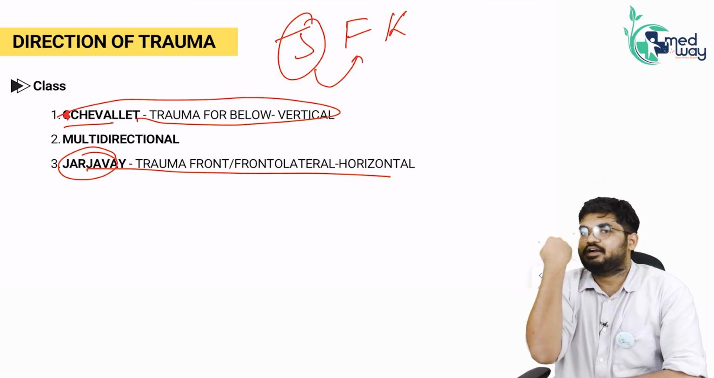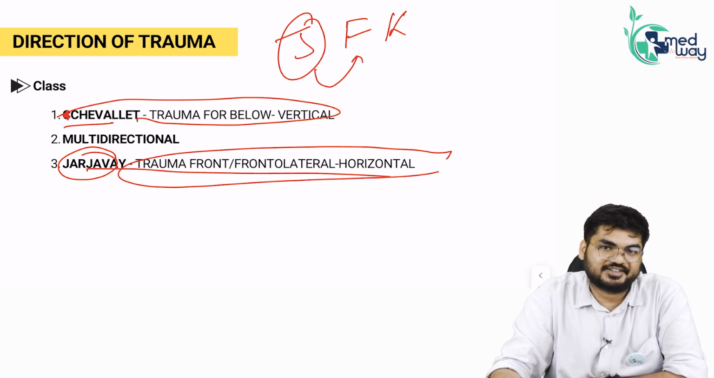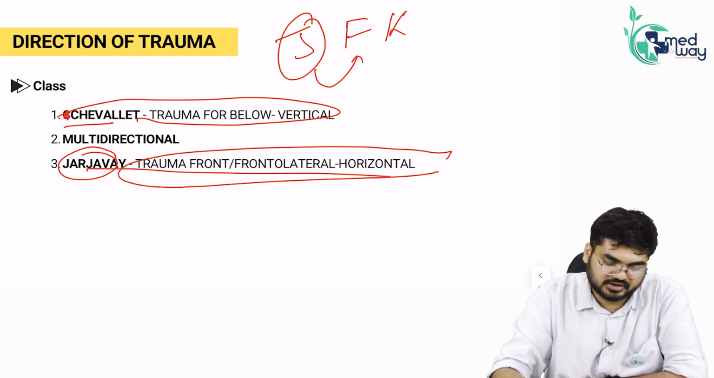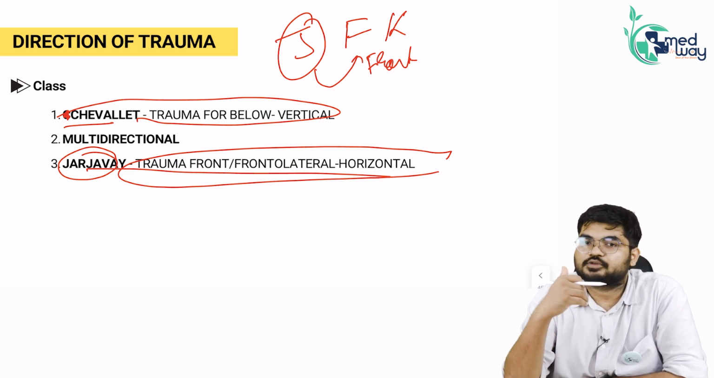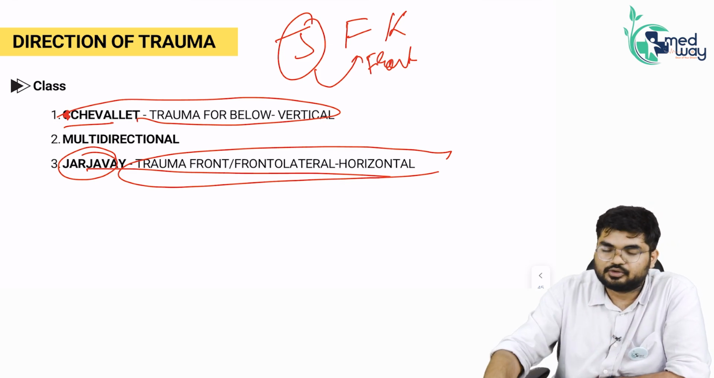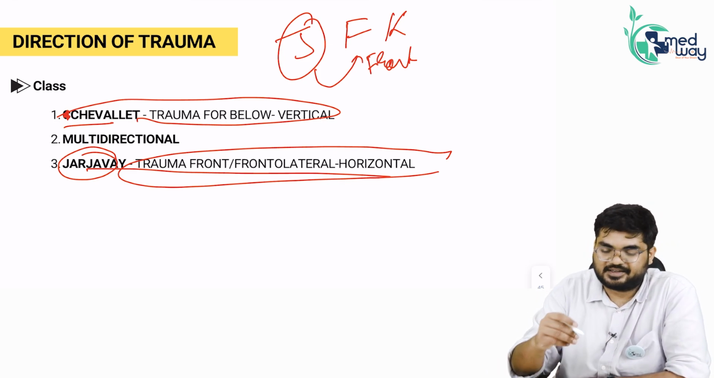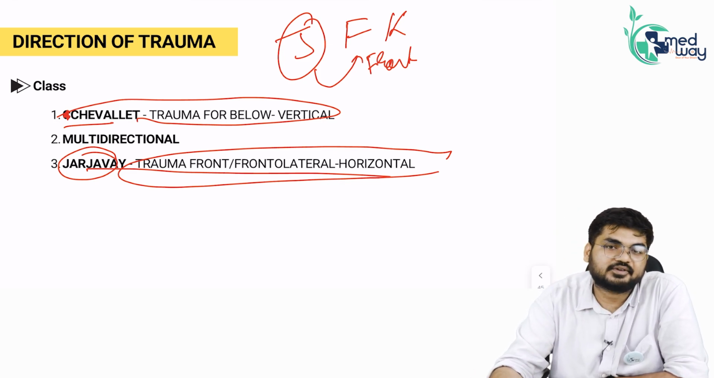If it is from the front, it will lead to a horizontal fracture, and the simple mnemonic is John F. Kennedy, JFK, Jaja is from front. If Jaja is from front, that means Le Fort is obviously from below. Apart from that, trauma to the nose can be multidirectional, but mostly this sort of classification you don't have to write in that examination paper. You just have to mark the MCQ part. For that, you have to remember Le Fort and Jaja mainly.